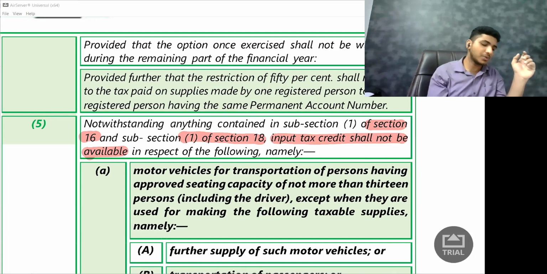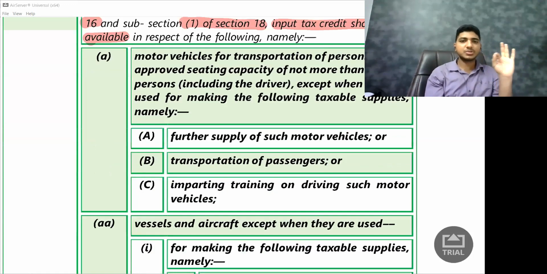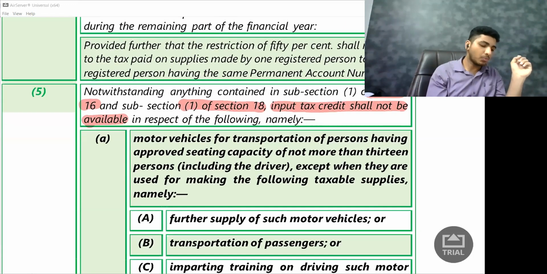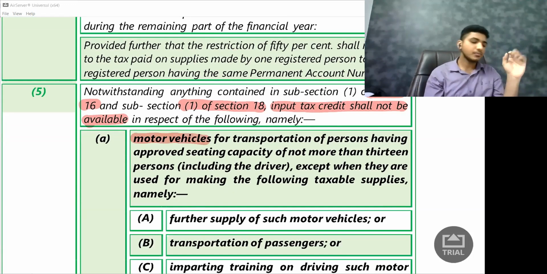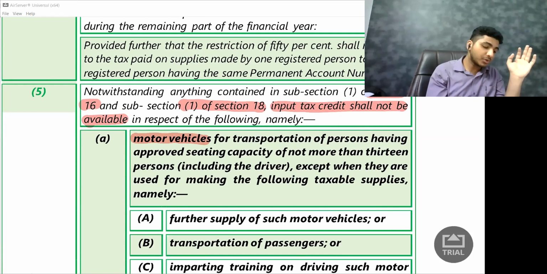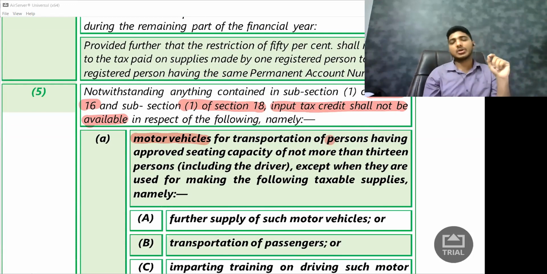Which are those? First one is motor vehicles, for transportation of persons. For transportation of persons, they're talking about. So motor vehicles can be used for two purposes.